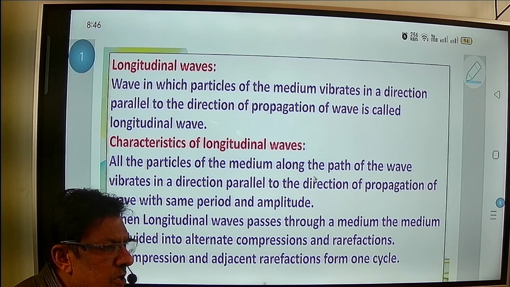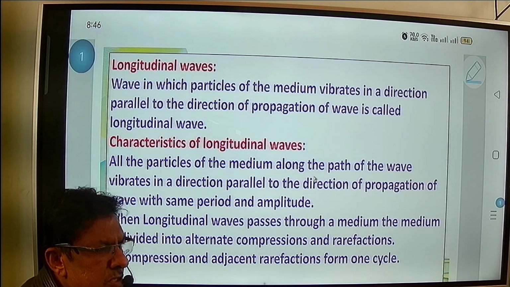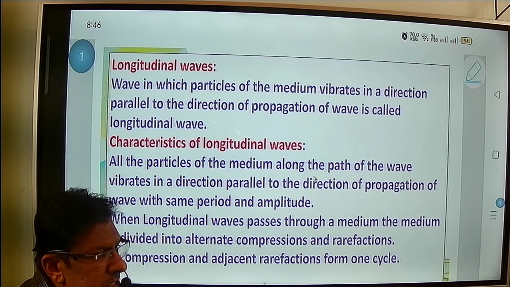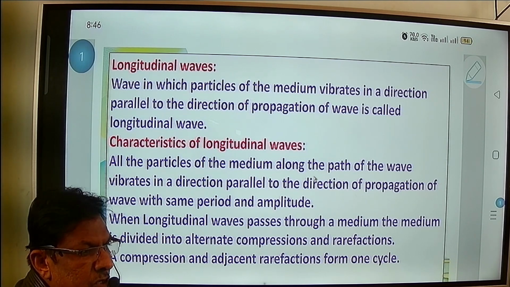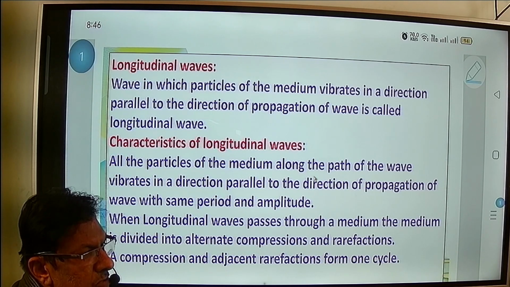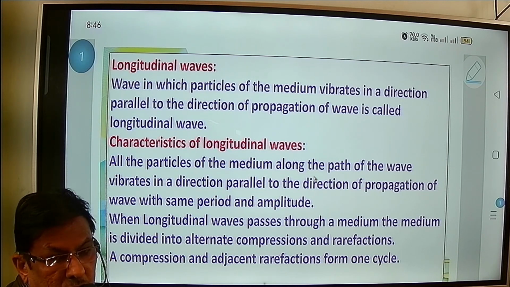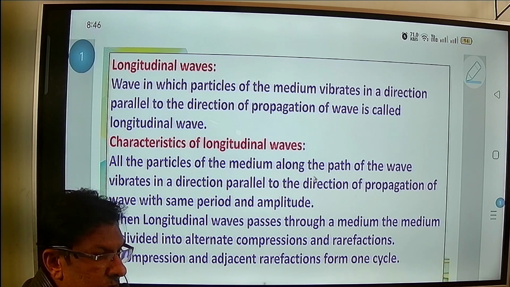In the case of longitudinal wave, we only have to focus upon the vibration of the particles. Now you see here, it is said that the longitudinal wave is the wave in which particles of the medium vibrate in a direction parallel to the direction of propagation of the wave. That is called the longitudinal wave.